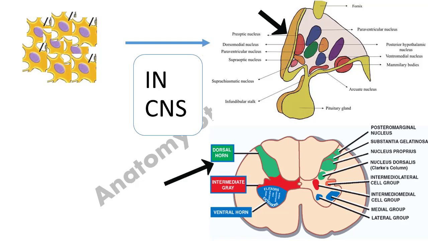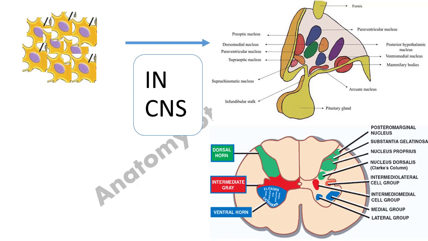There are many nuclei found throughout the brain and the spinal cord. For example, you can see in this diagram hypothalamic nuclei, dorsal and ventral horn nuclei, and many other nuclei are also present in our whole brain and spinal cord, or I can say the central nervous system. Each nucleus has its specific function, and these nuclei play a role in regulating various aspects of the nervous system.